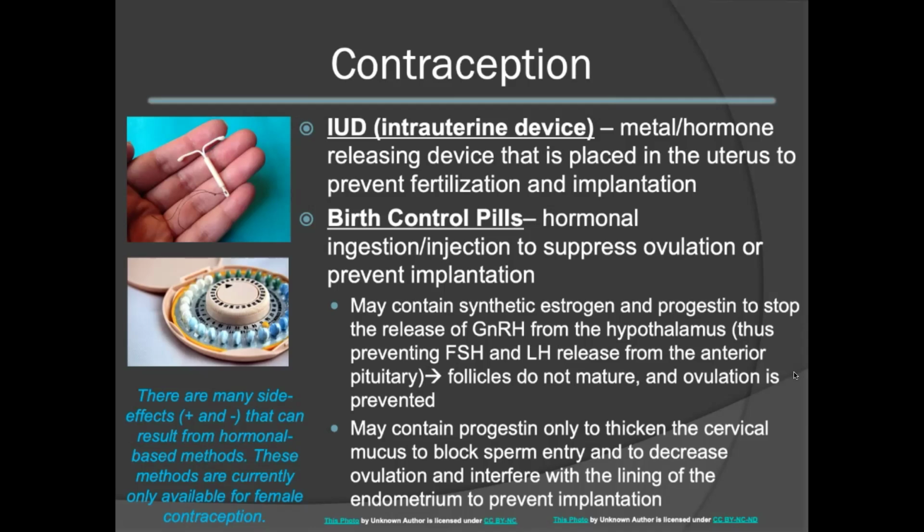This will stop the release of gonadotropin-releasing hormone from the hypothalamus, thus acting to prevent FSH and LH release from the anterior pituitary. As a result, the follicles will not be stimulated to mature and ovulation is prevented. Many birth control pills contain progestin only to thicken the cervical mucus. This will help to block sperm entry and also to decrease ovulation and interfere with the lining of the endometrium in order to prevent implantation.